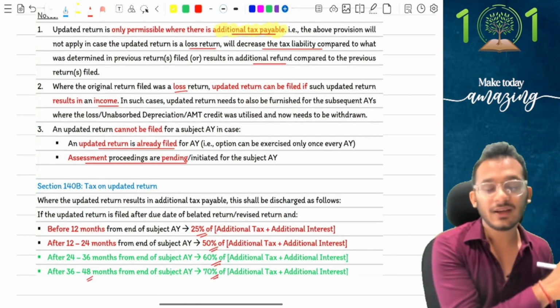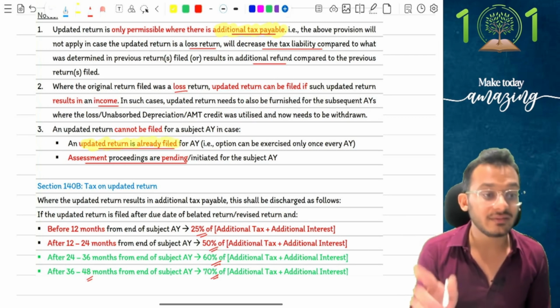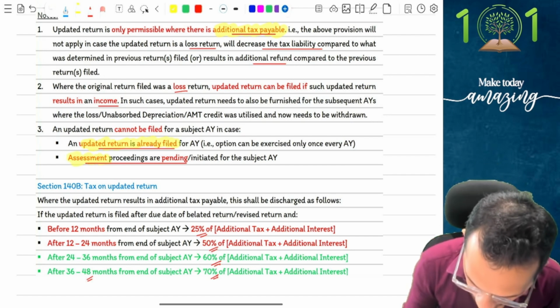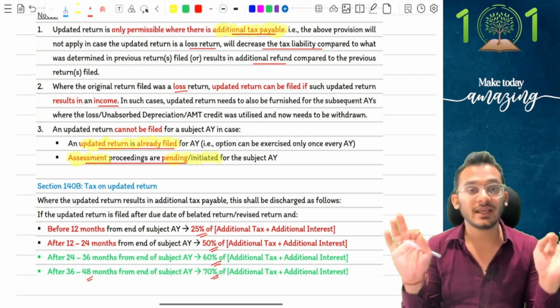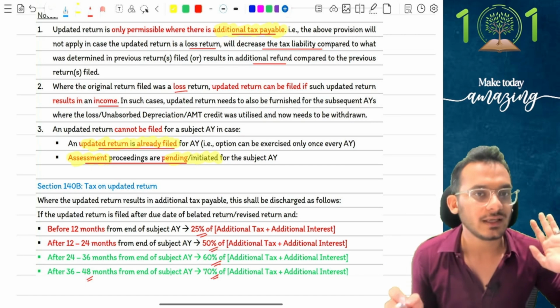Yes, you cannot file an updated return in 2 scenarios. Scenario number 1, when you have already filed an updated return, meaning a revised return for an updated return is not allowed. And second, if any assessment proceedings have been pending or initiated on you, if they have started an assessment proceeding on you, you are not allowed to file an updated return. You have to pay the penalties accordingly.